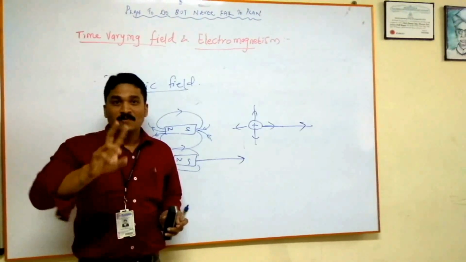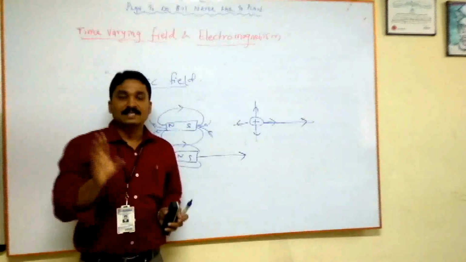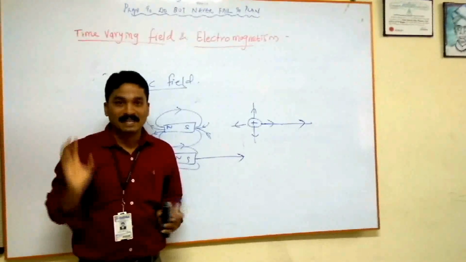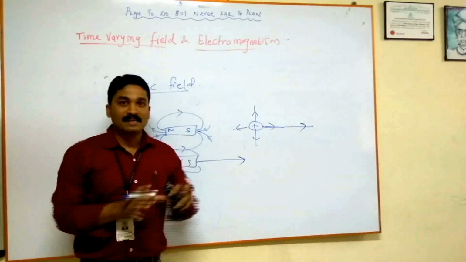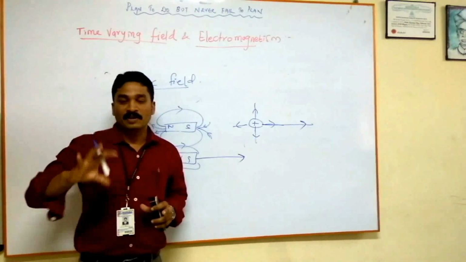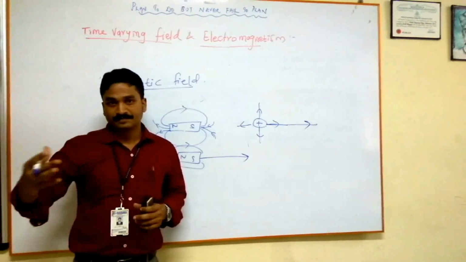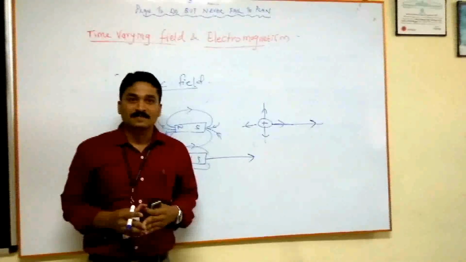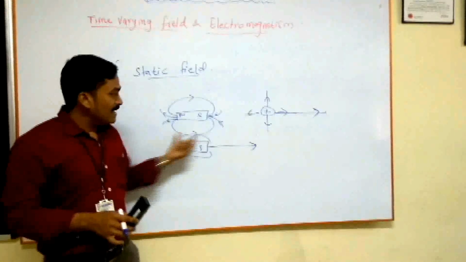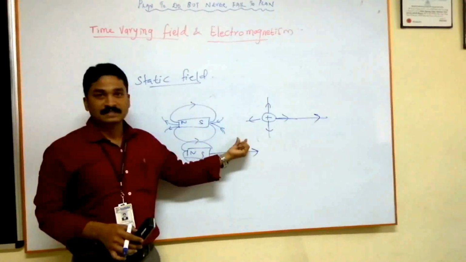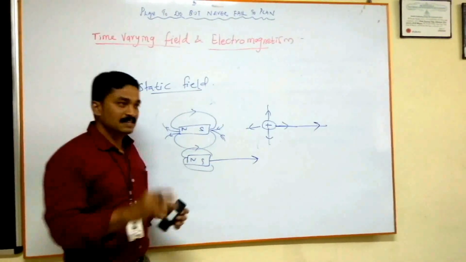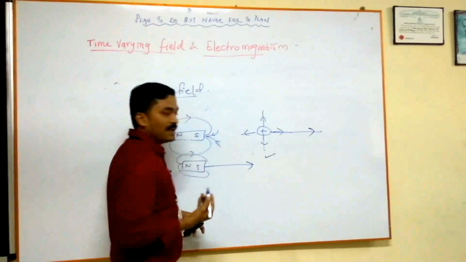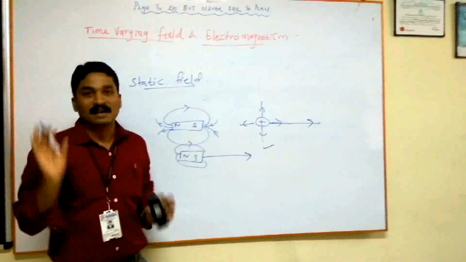This time varying phenomenon gives rise to electromagnetism. What is electromagnetism? Simply, a varying magnetic field will create a varying electric field. Similarly, a varying electric field will create a magnetic field.